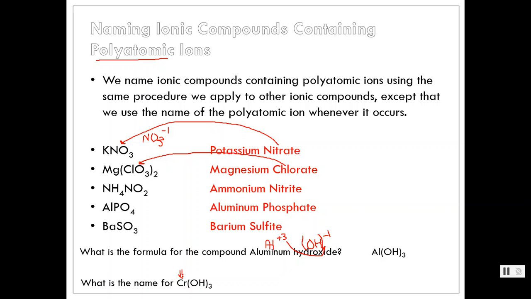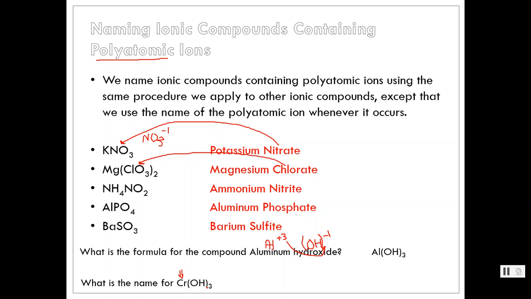We can still name the compound using the combination of the rules from this slide as well as the rules for naming metals that can form more than one charge. So I didn't specify here if I wanted you to name this in the classical or the stock method. If I want you to name a species according to a particular naming system, I will tell you if it involves a metal that can form more than one charge.